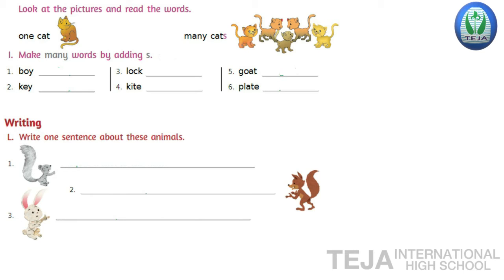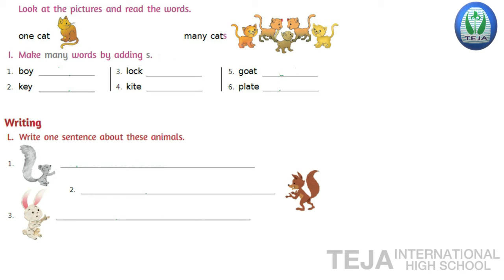Second one, key. The answer is add s to the key. So it's K-E-Y-S, keys. Third one, lock. Add s. So the answer is locks. L-O-C-K-S, locks. Fourth one, kite.